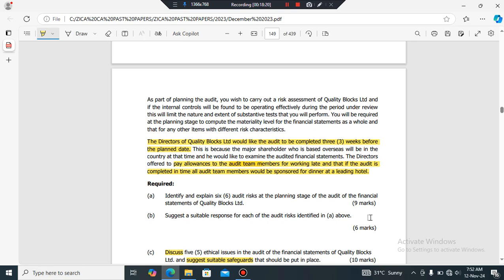Right, so now let me just type out some of the responses so that I can show you how you do it in the exam. So let me open my Word.